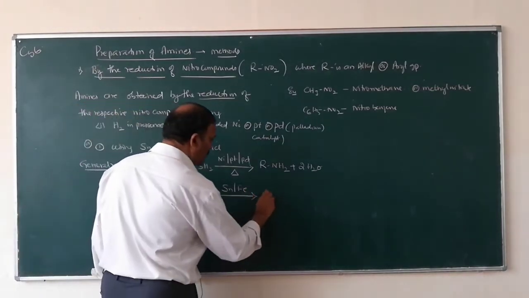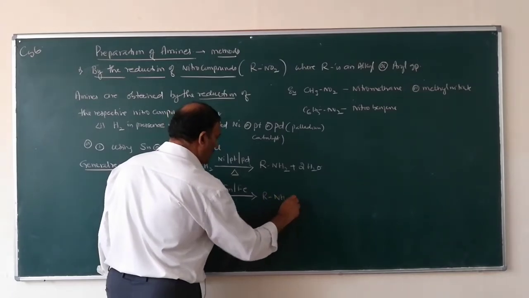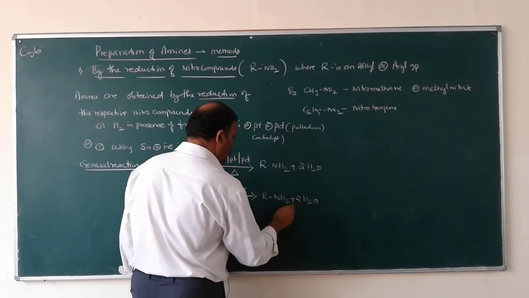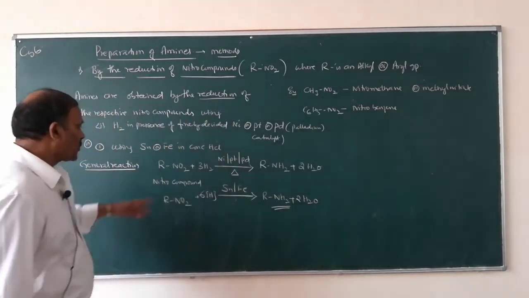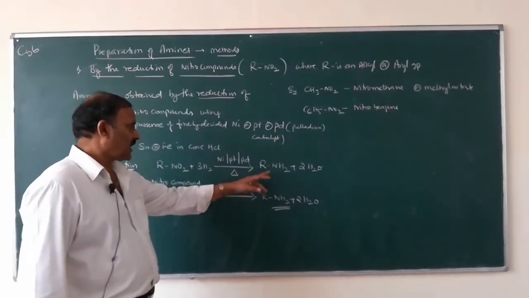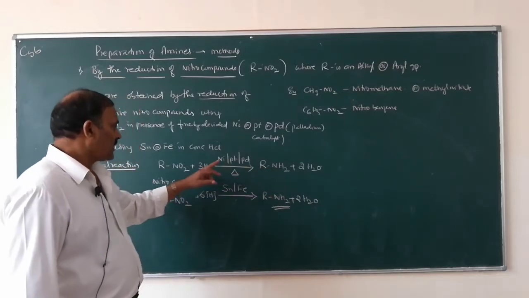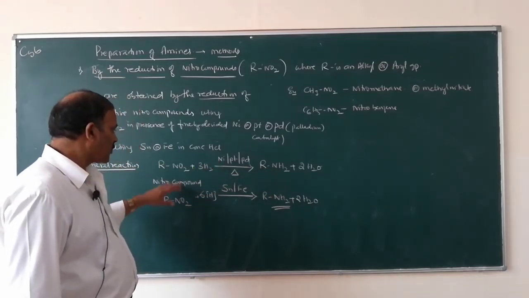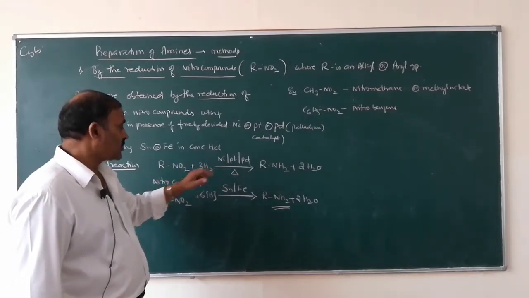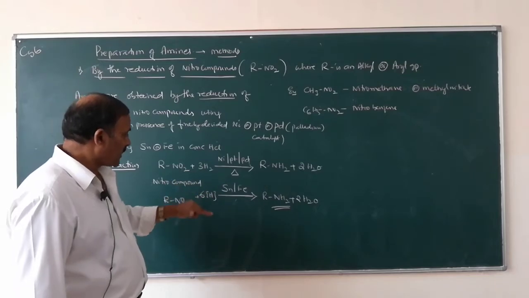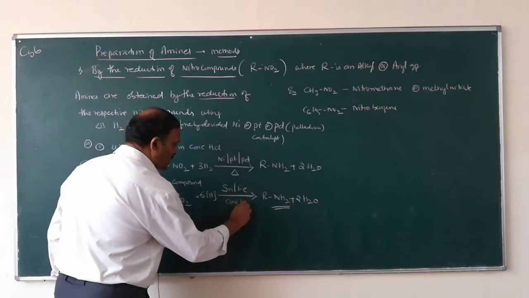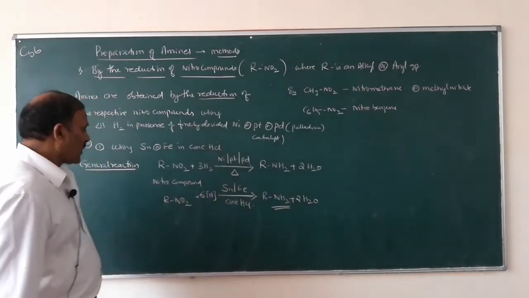RNO2 is reduced to RNH2 plus 2H2O. Amines are obtained by the reduction of nitro compounds, by catalytic hydrogenation or reduction using tin and iron in presence of concentrated HCl.